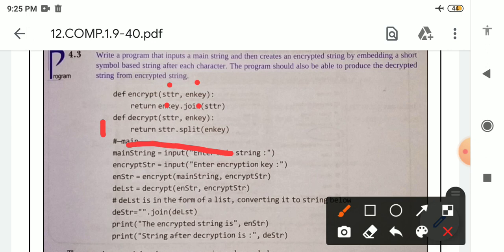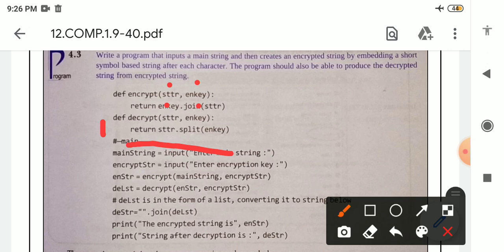into original form. So which function of string will we use? Split. It means we will remove the symbol which is attached with the string. Mainly what we do in decryption is convert the converted message into original form. How will we convert it into original form? By removing the symbol which is attached with the original string.